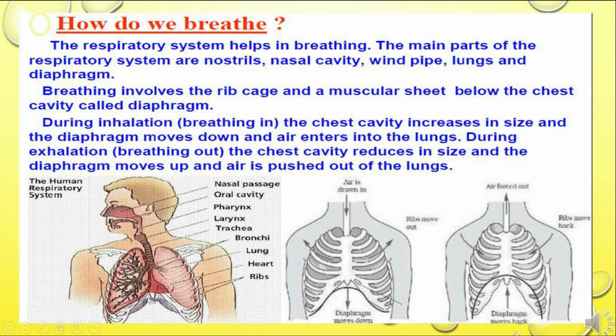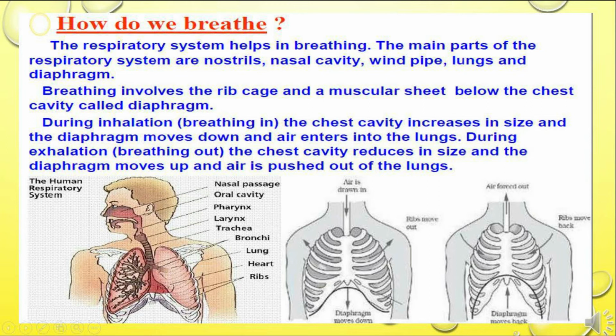Let's see, how do we breathe? The respiratory system helps in breathing. The main parts of the respiratory system are the nostrils, nasal cavity, windpipe, lungs, and the diaphragm. Breathing involves the rib cage and a muscular sheet below the chest cavity called the diaphragm.